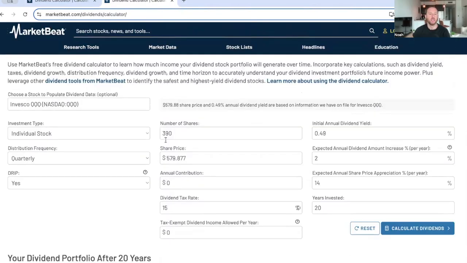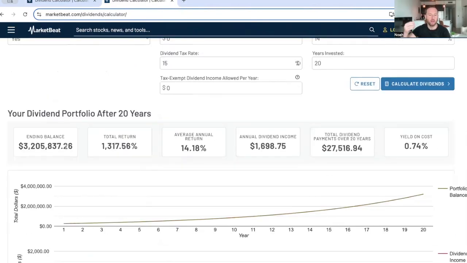Of course, QQQ rather, in my opinion, is a little more safe. You're buying the underlying assets. You're not playing games with covered calls. But so far, so good on QQQI. And again, I love what they're doing. And so, yeah, this is the analysis that I think is really intriguing and something to consider when building out your portfolios. I kind of recommend having a mixture of both QQQ and QQQI in your portfolio for different reasons. QQQI for the income, and then QQQ, of course, for the price appreciation.